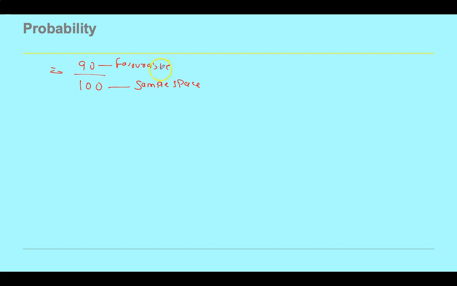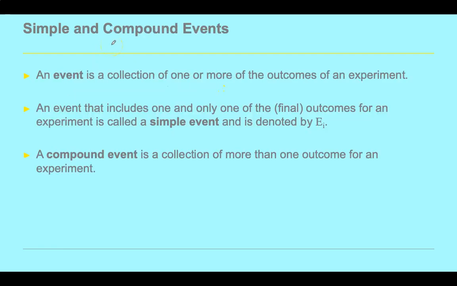Here, as I said, probability is defined for an event. The ratio between the favorable cases of an event and the number of outcomes of an experiment is called the probability. Moving further, probability can also be defined for a compound event, or a collection of outcomes of an experiment. Any event that includes one and only one of the final outcomes of an experiment is called a simple event and is denoted by E.